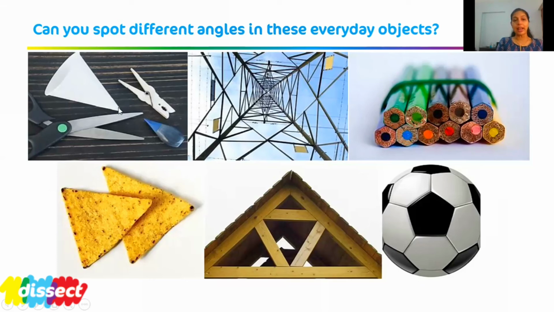Two straight lines and a vertex form an angle. See here, this is the angle shape, like the chips wafers you might have seen in the shape of an angle. There are three vertices, two lines joining at a vertex and another vertex. Here, in a football, we can see the pentagon, correct? There are so many pentagons formed on a football. So different angles at different places. All are angles which we can see in everyday objects.